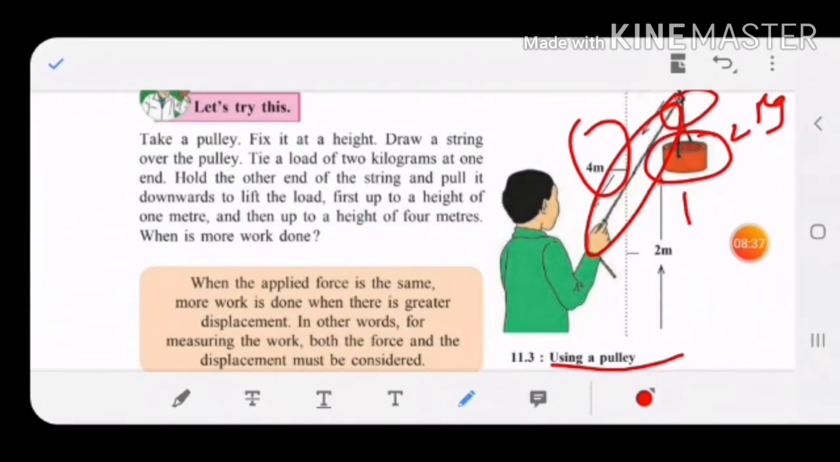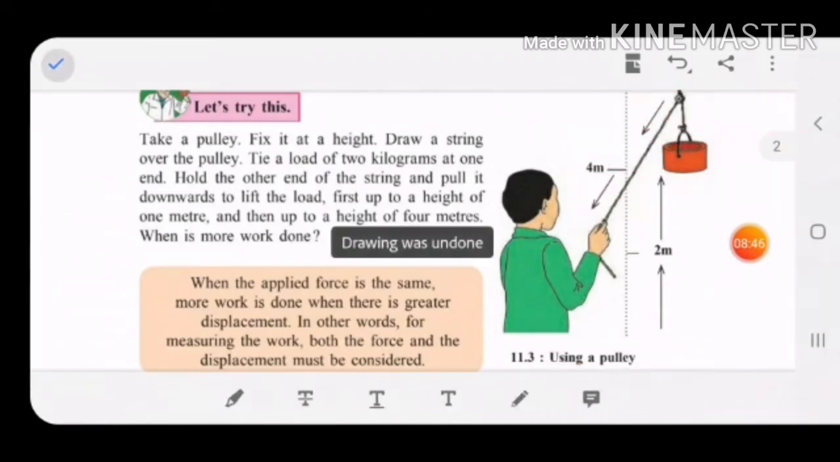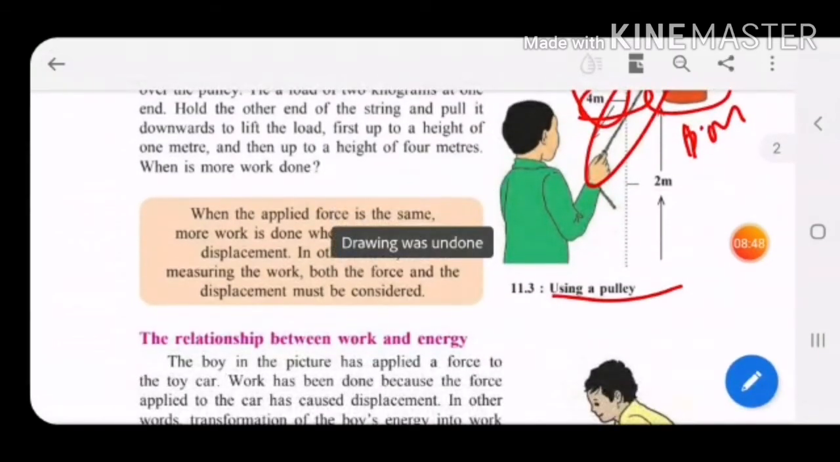First the height should be less. Here they have told 1 meter, then the height is increased, that is 4 meters. When is more work done? Children, definitely when the height is increased, you have to apply more force.